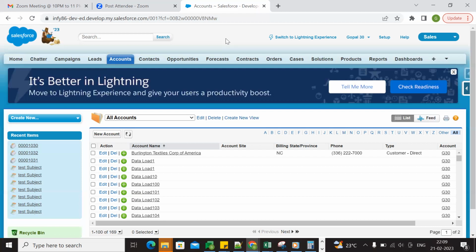Instead of telling all these things like manual sharing, view all data and modify all data, simply we can say OWD settings first. Then we go with roles, sharing rules and manual sharing. So these are the four keywords for record-level security: OWD, roles, sharing rules and manual sharing.